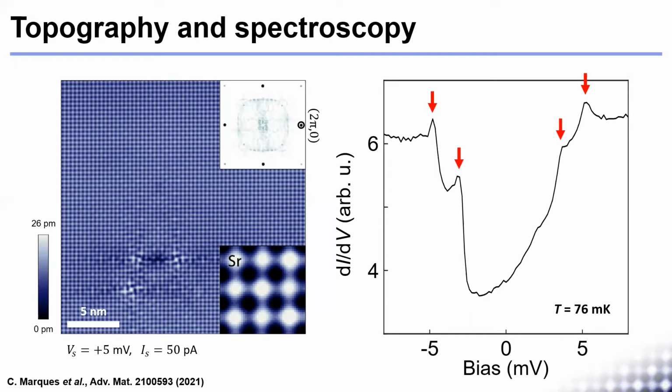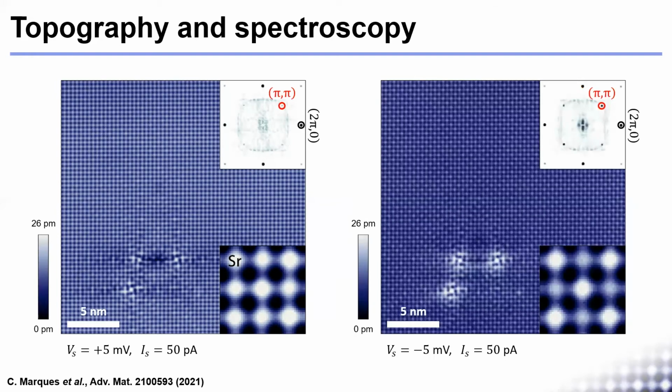By imaging close to the energy of this peak at -5 millivolts, the topographies show a modulation on top of the strontium lattice, with adjacent strontium atoms appearing with different intensities. This is reflected in the Fourier transform, which has strong peaks appearing at the pi-pi positions.